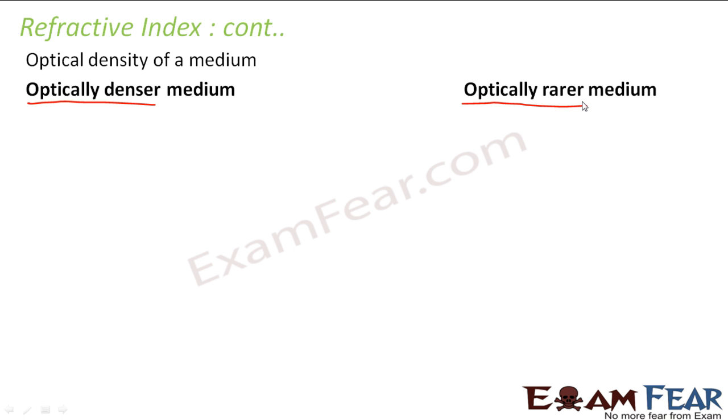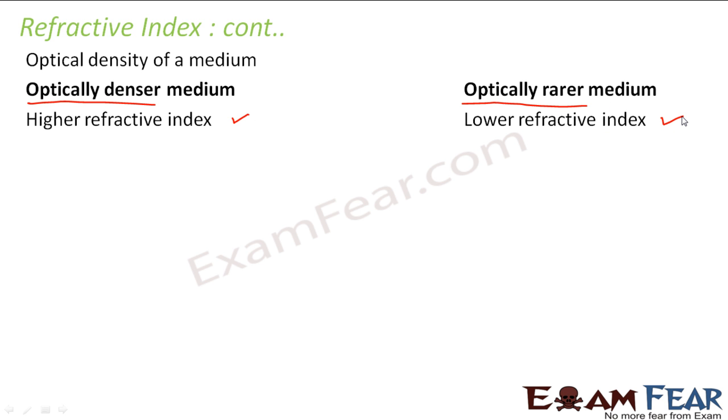That means if I say that medium 1 is optically denser, it is optically denser than some other medium. So if I say medium 1 is optically denser than medium 2, that means the refractive index of 1 is greater than the refractive index of 2. Let us look at this example. As I mentioned earlier, for an optically denser medium the refractive index is higher, and for an optically rarer medium the refractive index is lower. For example, let us suppose we have two media, 1 and 2.